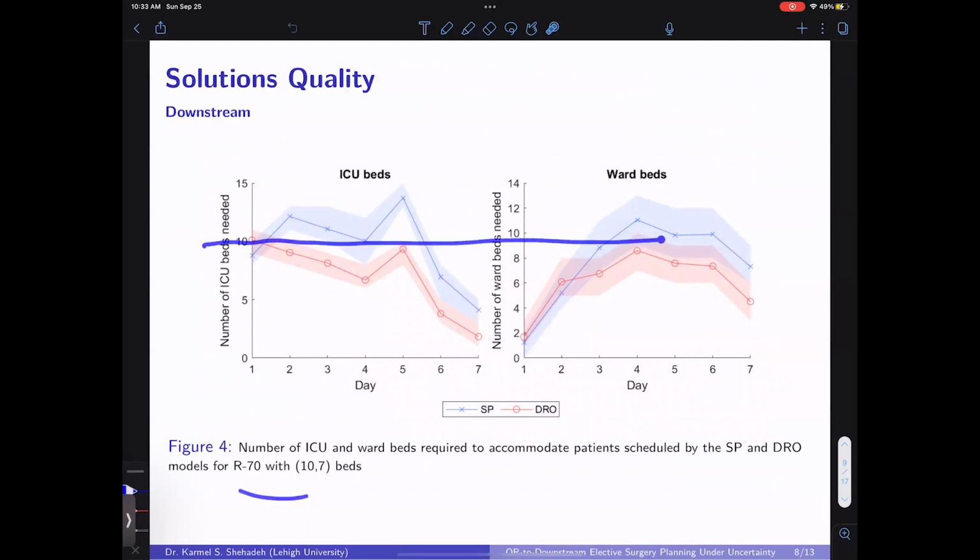The capacity of the downstream units is 10 beds during the week and 7 beds on the weekend. It's clear that the SP model here in blue, on most of the days, if we adopt such a solution, we need more beds to accommodate scheduled patients, but the DRO model respects the capacity on all of the days, which is good because there is less congestion and we don't need to increase the capacity.